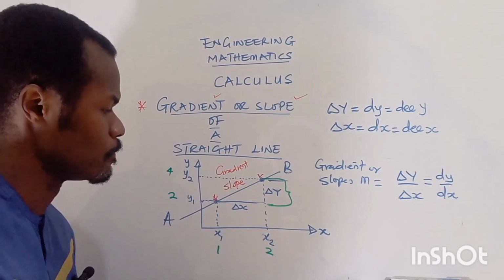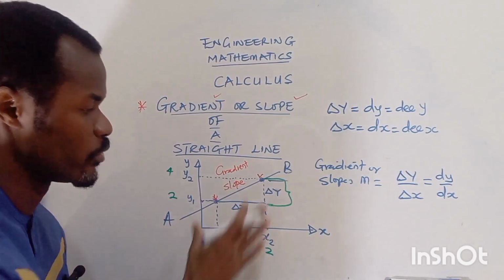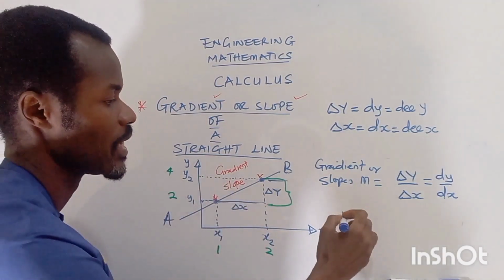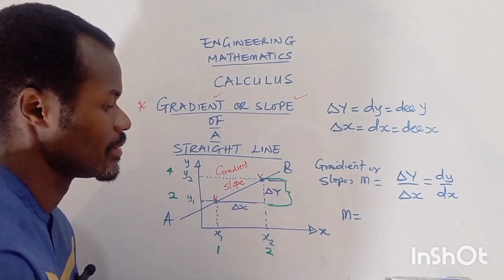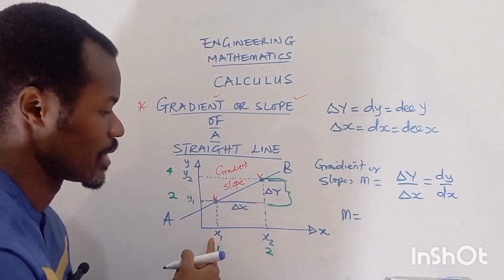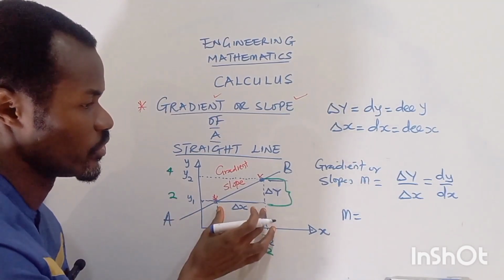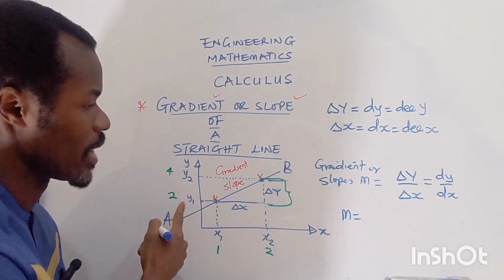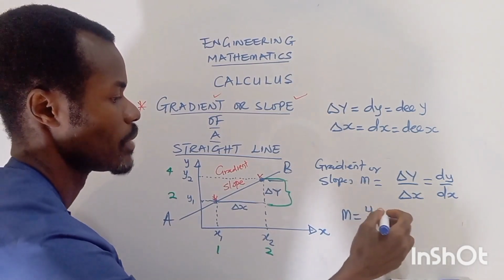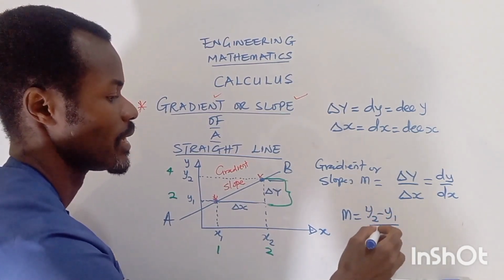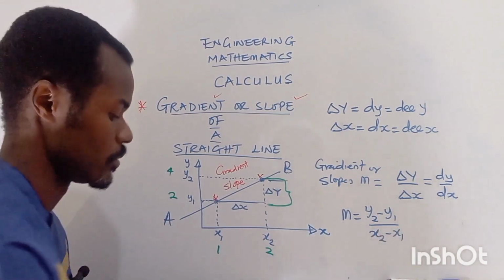Okay? So, for instance, let's use the numerical values we have here and calculate the slope. Now we can write this as x2 minus x1 for the horizontal, and y2 minus y1 for the vertical. So we can say y2 minus y1 divided by x2 minus x1.